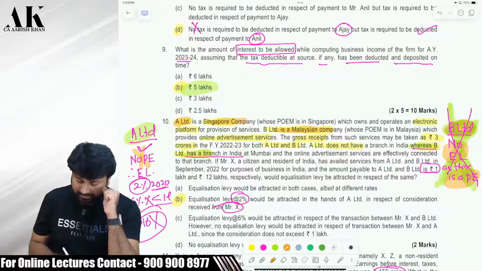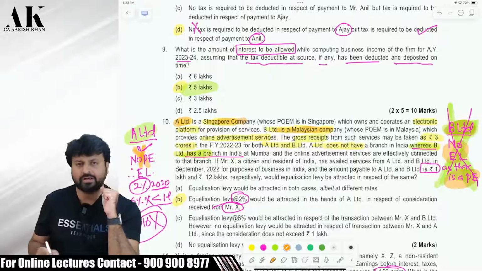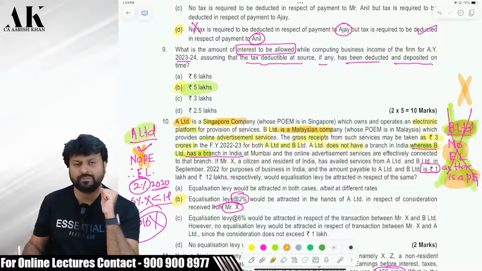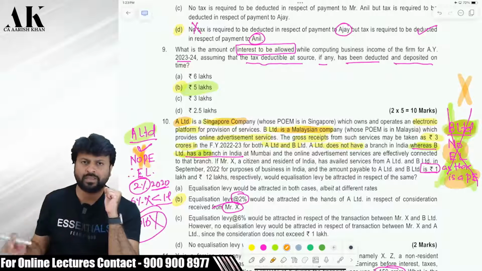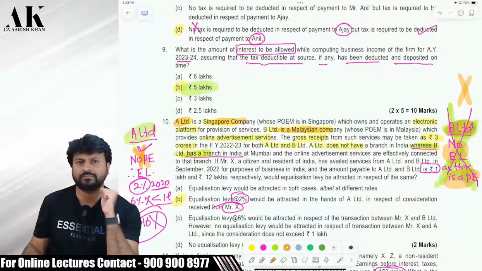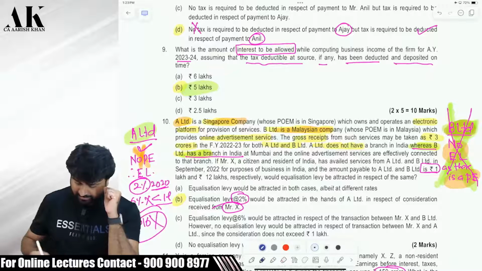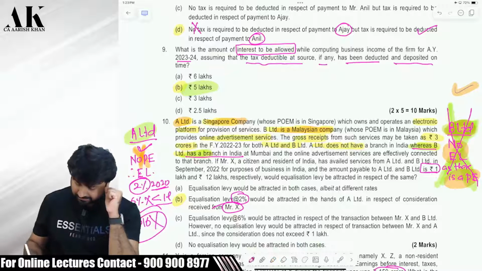Now A Limited does not have a PE in India. B Limited has a PE in India. Now in case of B Limited, I can directly say, because B Limited has a PE in India, equalization levy will not be applicable in case of B Limited. Let me just strike this off so that you are clear about what exactly this has to say.